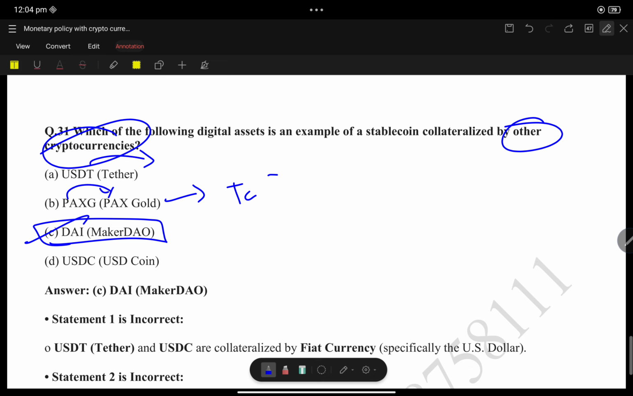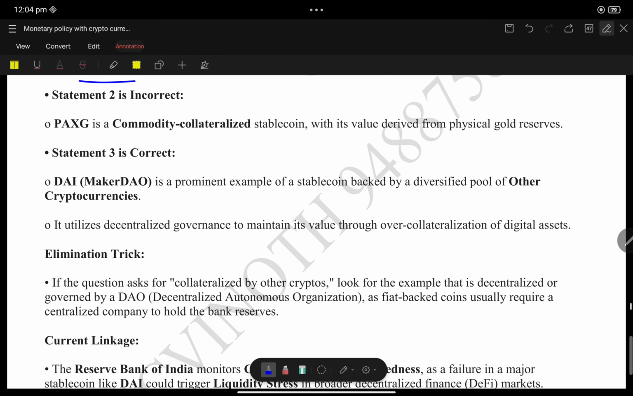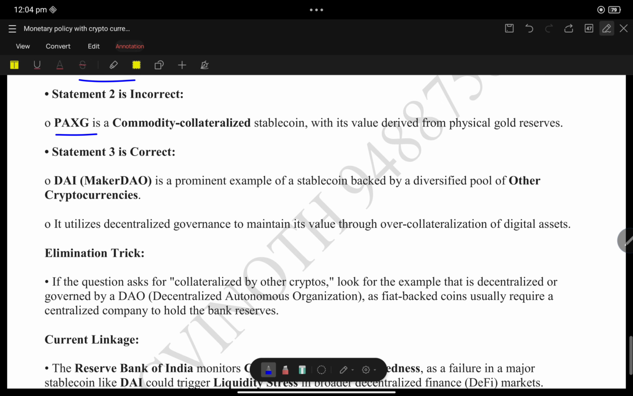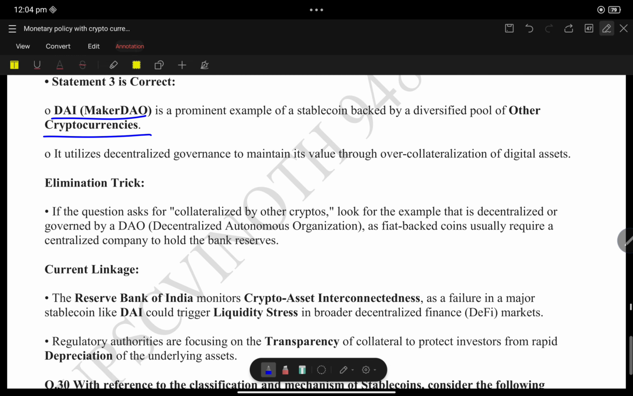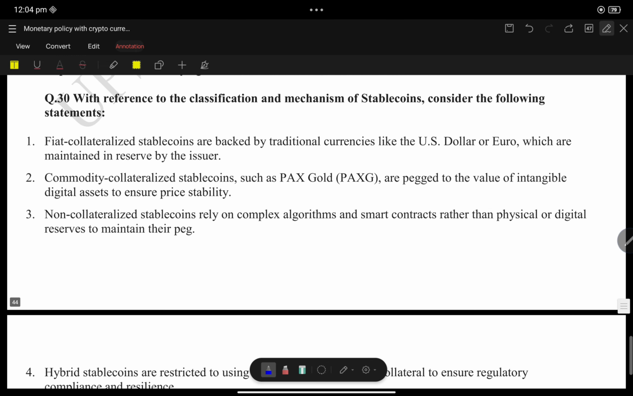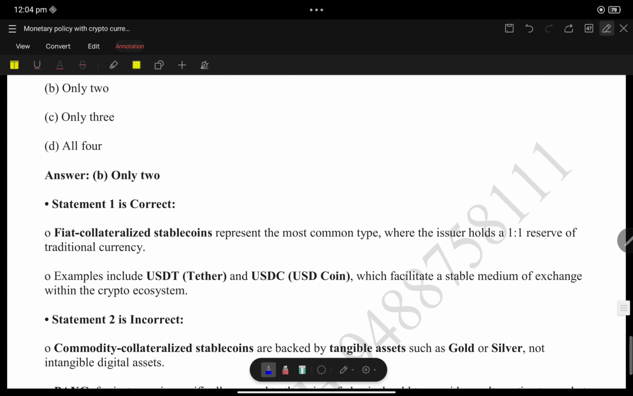USD Coin is collateralized with US dollars. Tether is collateralized with fiat currency. Pax Gold is commodity collateralized. DAI is collateralized by cryptocurrency. Okay, and with reference to the classification and mechanism of stablecoins, consider the following statements. The fiat one is the same thing. Okay, fine.